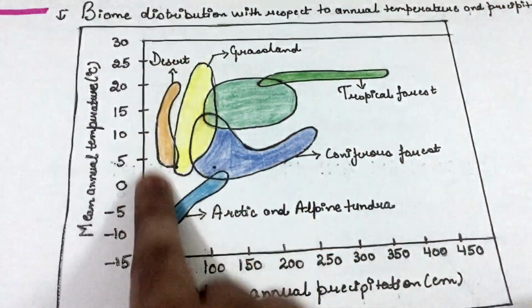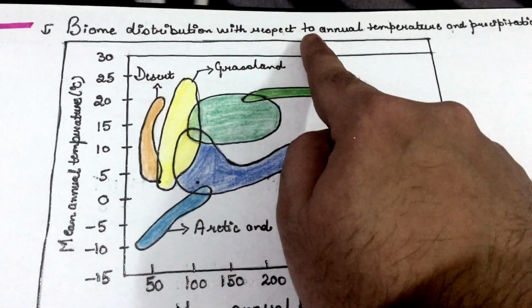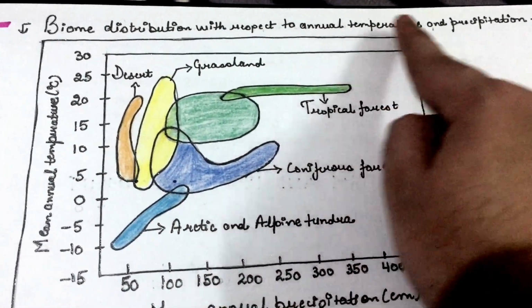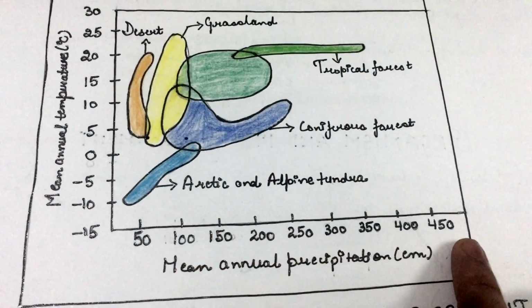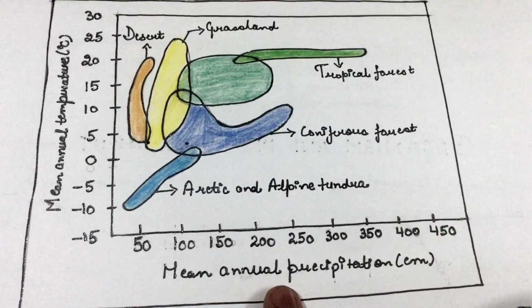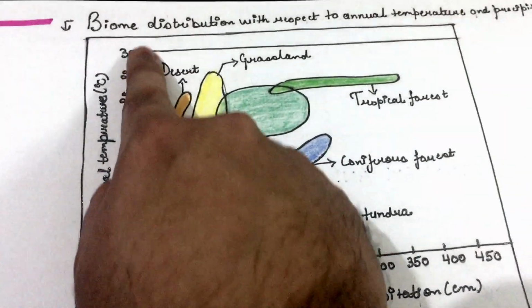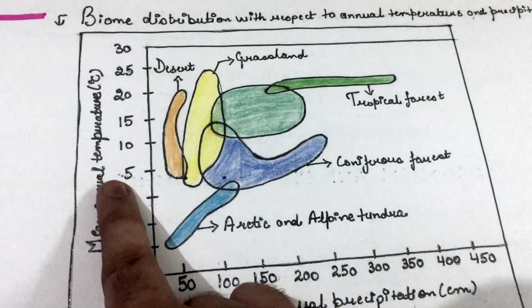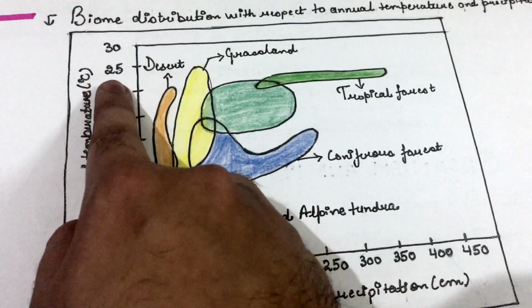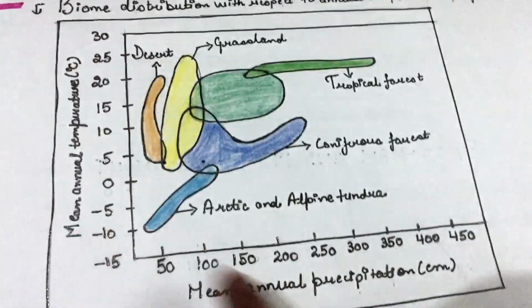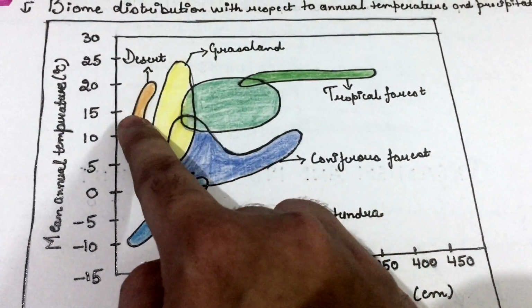Now this graph shows various biome distribution with respect to annual temperature and precipitation. The x-axis represents mean annual precipitation in centimeters, and the y-axis represents the mean annual temperature in degrees Celsius. So due to different temperature and different amounts of rainfall, we have different biomes.